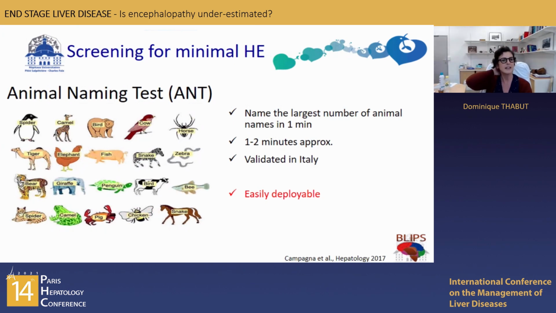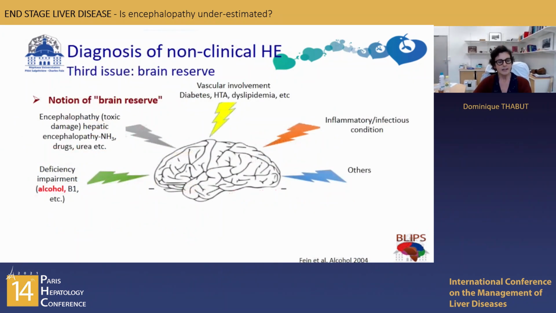The screening with the animal naming test is very interesting. Animal naming test is a new test. It is the only one that you can perform every day very quickly, 1 to 2 minutes. The instruction is to name the largest number of animal names in 1 minute. So it takes you 2 minutes, and you can see if your patient displays neurocognitive disorders or not. And the cutoff is 20. Under 20, the result is not good. And if you try to do that, you are able to screen a non-clinical HE in your outpatient clinic. And after, we will see what you do.